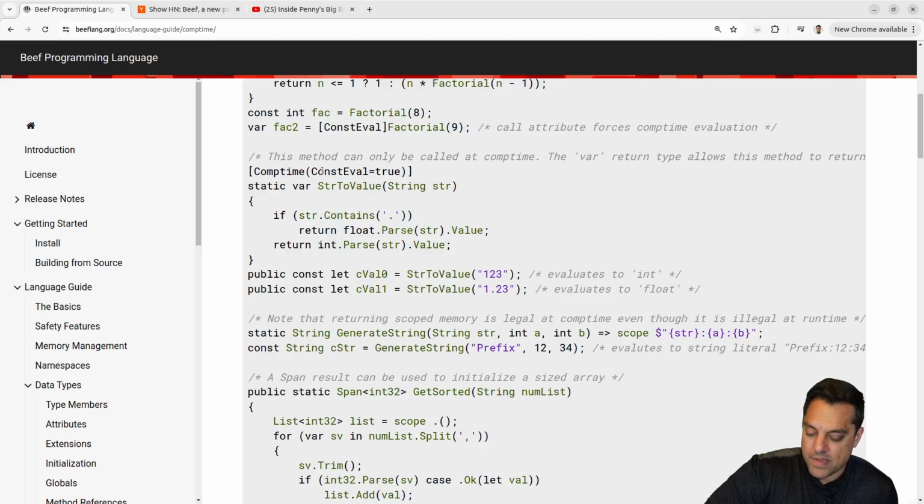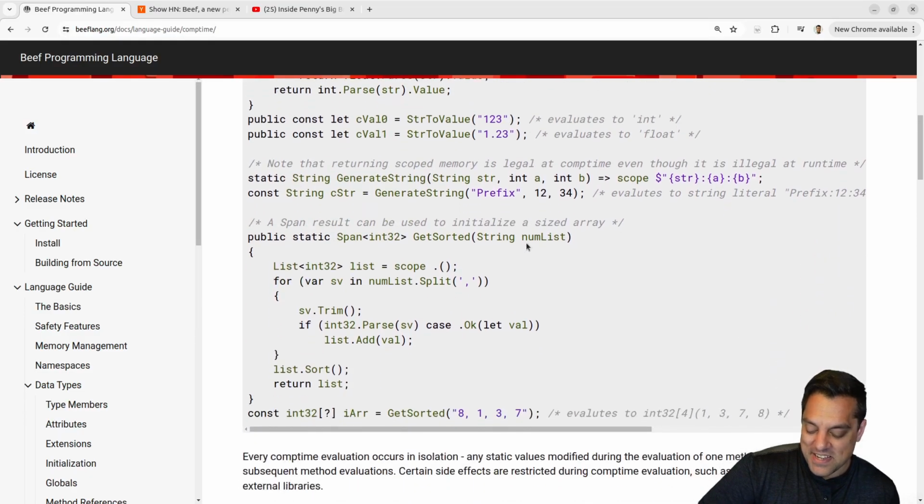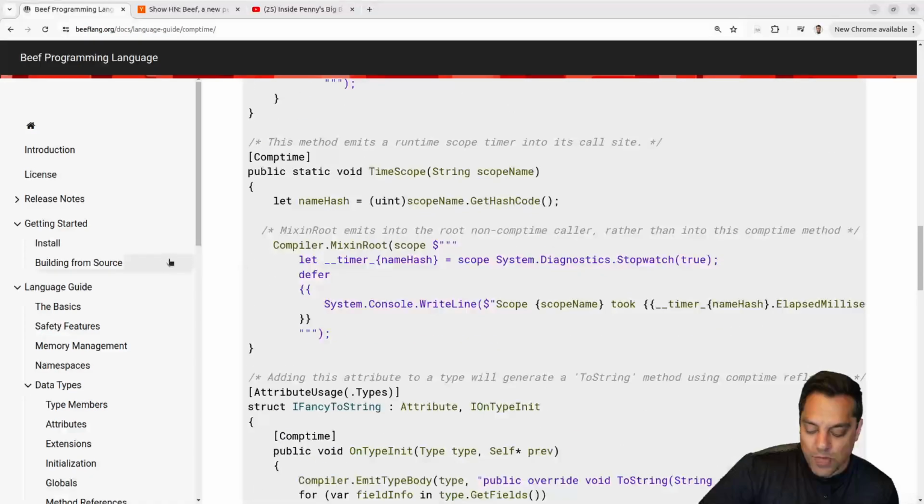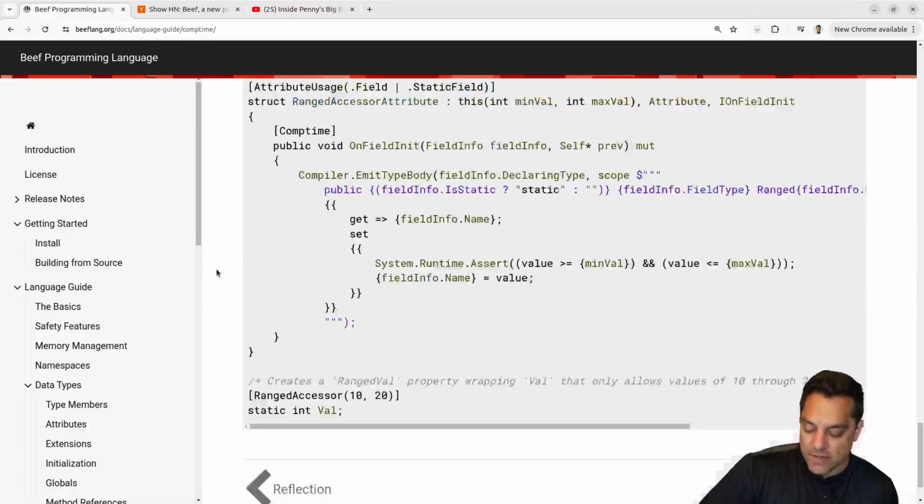So comp time and then const value equals true. Hey, that's kind of neat. Because you would kind of want to set this equal to true or false or something. And maybe you could put a variable here or something. But if you don't want it to always take a million years to compile because you're doing a bunch of compile time evaluation, you could just have a flag that turns that to false. That's kind of neat. So there's some really well thought out stuff here in the Beef language.